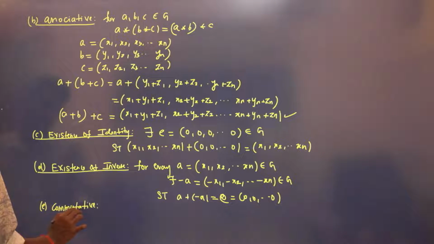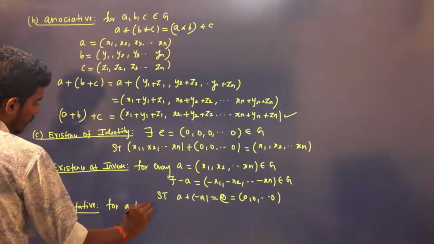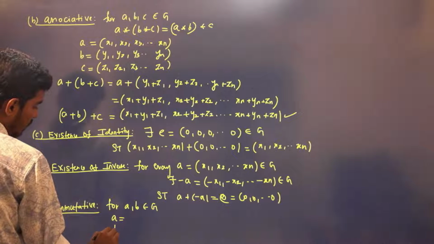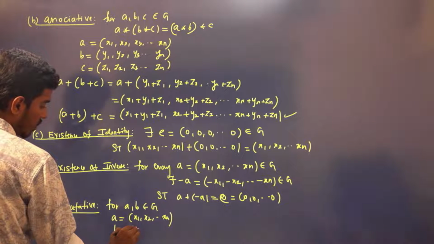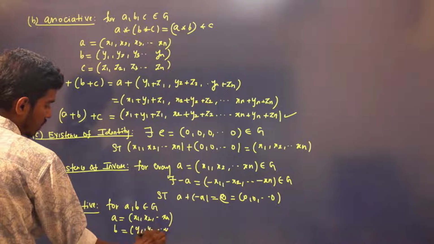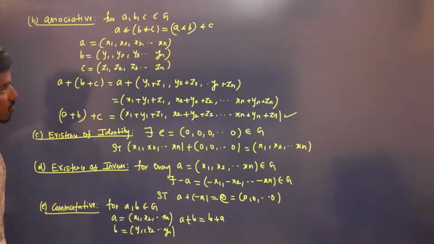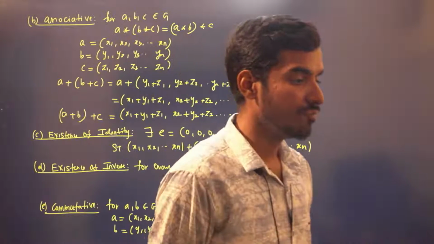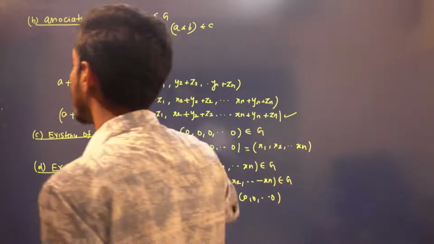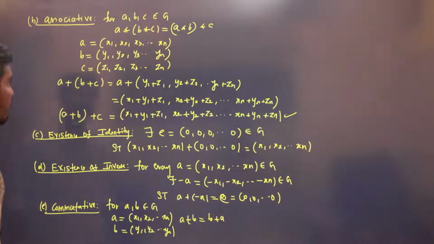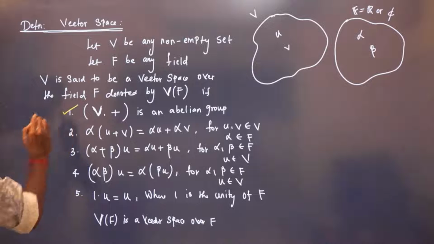And also it is commutative, right? Because for A, B belonging to G, A and B are tuples x1, x2, and so on up to xn, and y1, y2, and so on up to yn. A plus B is the same as B plus A. So therefore we have shown that the set of all n-tuples, Rn, is an abelian group with respect to addition. So we are done with this first part.